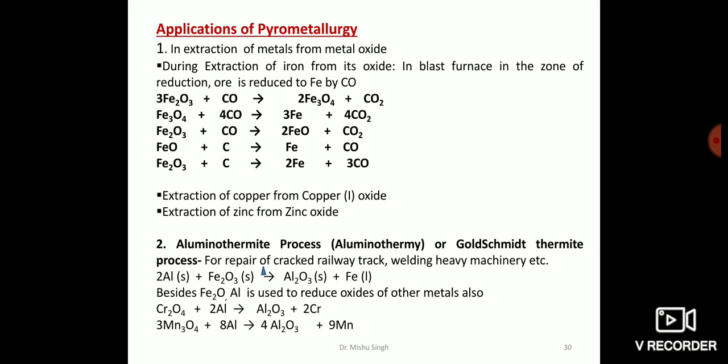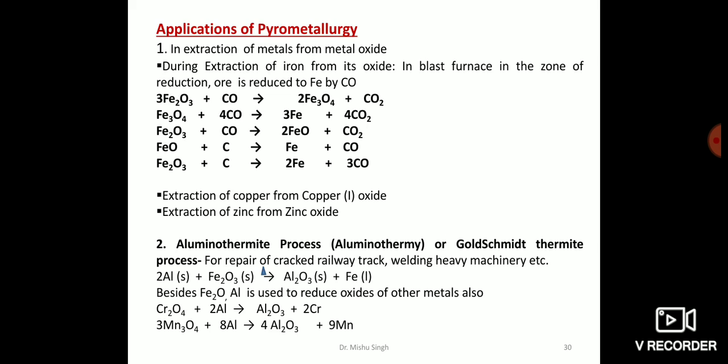Now, iron is more reactive than copper, so ferrous sulfide is preferentially oxidized to ferrous oxide rather than cuprous sulfide to cuprous oxide. If any of the cuprous oxide is formed, it combines with ferrous sulfide and is changed back to cuprous sulfide. So this roasted ore of copper mainly contains cuprous sulfide and ferrous oxide along with some unreacted ferrous sulfide.